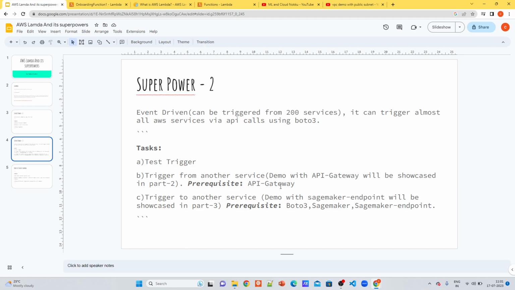For the demo I will be showcasing in part 2, how to trigger Lambda from another service, which I have discussed, and how Lambda can trigger another service.